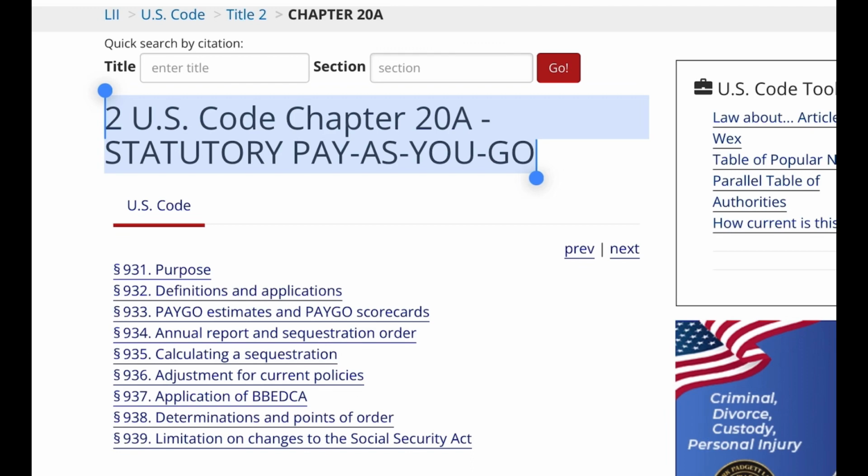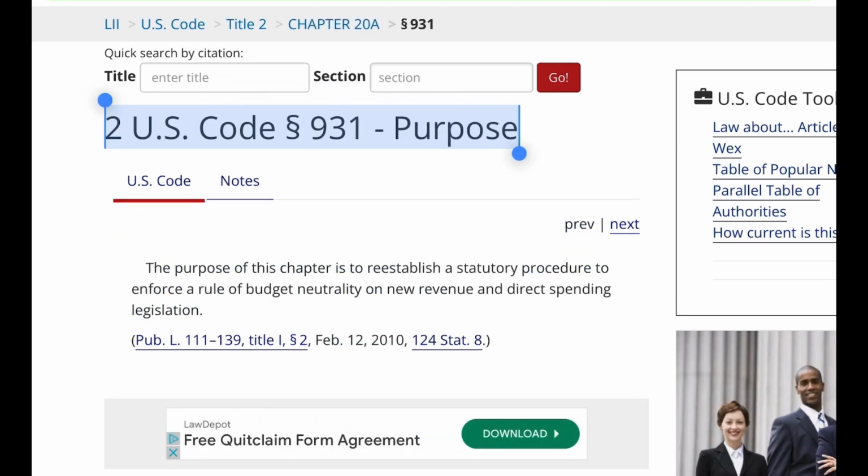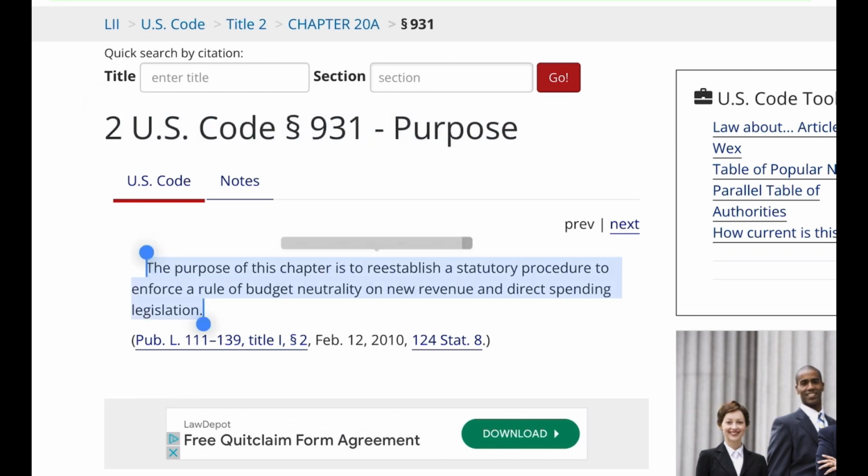2 U.S. Code Chapter 28, Statutory PAYGO. 2 U.S. Code Paragraph 931, Purpose. The purpose of this chapter is to re-establish a statutory procedure to enforce a rule of budget neutrality on new revenue and direct spending legislation.